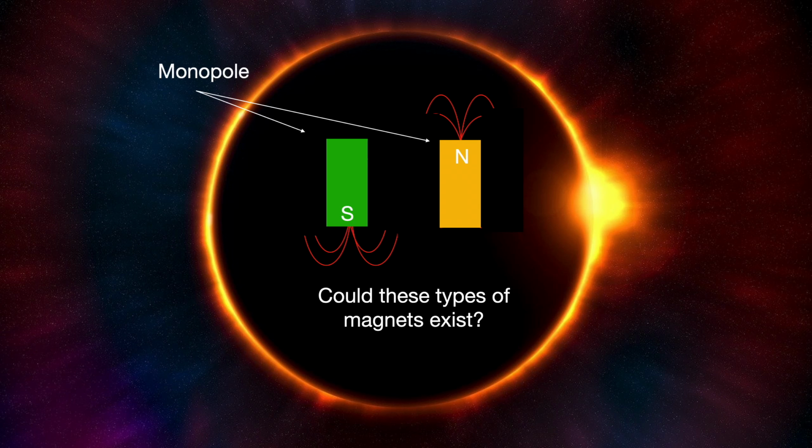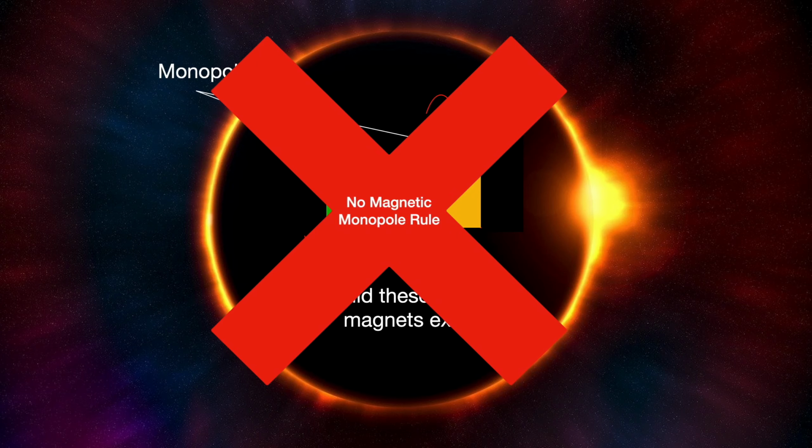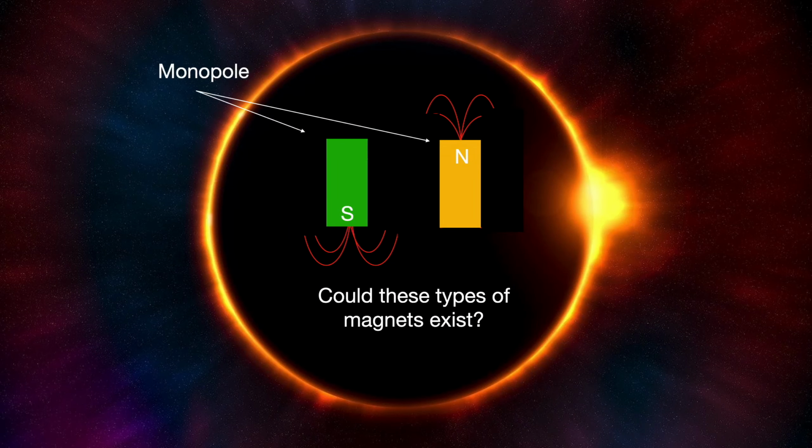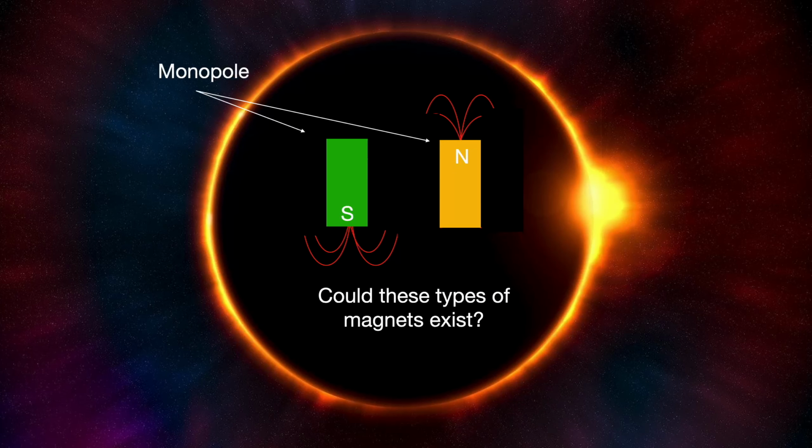Now, what does the no magnetic monopole rule state? It simply states that magnetic monopoles cannot exist in nature. But in the future, a group of scientists could come together to experimentally develop a magnetic monopole or find one in some area of nature. So magnetic monopoles could exist, but we just don't know of any, or we just haven't created any. So in essence, right now, we presume that magnetic monopoles do not exist,